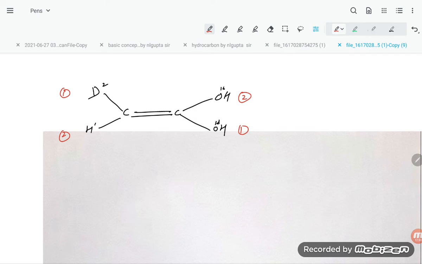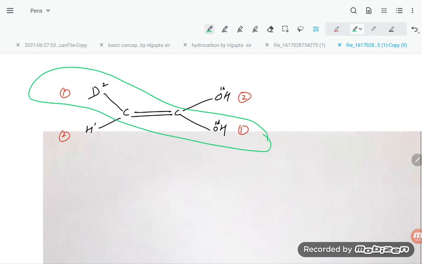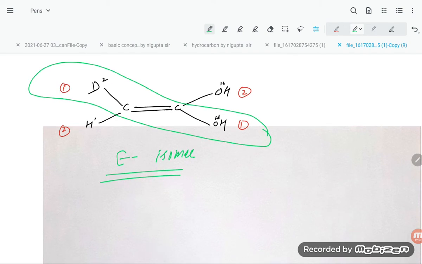Now you see similar groups, if you check, similar groups are on which side, students? Similar groups are on the same side, priority groups are on the opposite side. So it is the E isomer. This is the E isomer. Now you can go with the other.